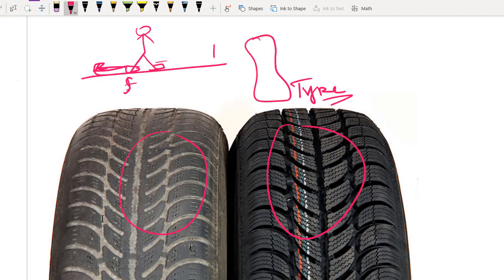It will be flatter. So what is happening? If you are walking on a rainy day, you will be slipping out. I hope you got it right. समझ में आ गया? So if you have an old tire, you know generally in rainy season you will be having a slipping problem. Friction कम रहेगा.